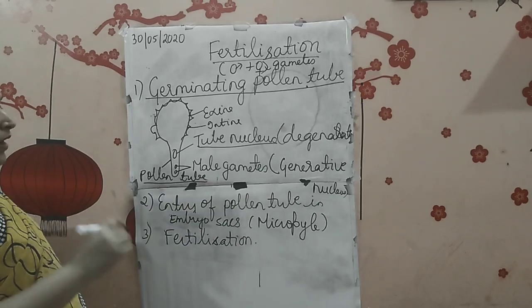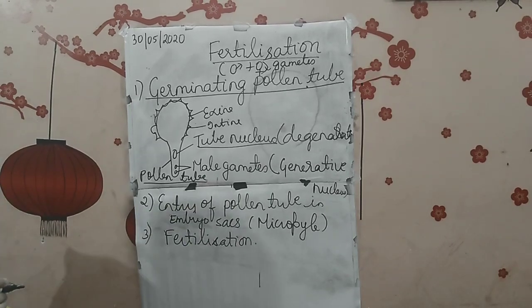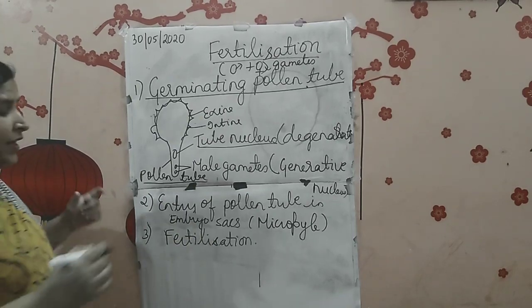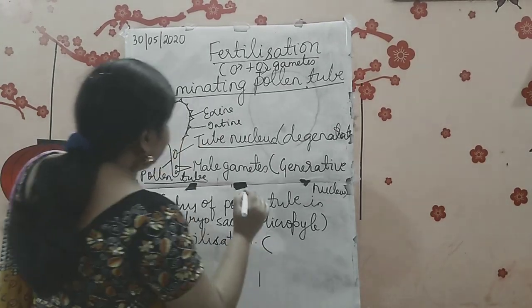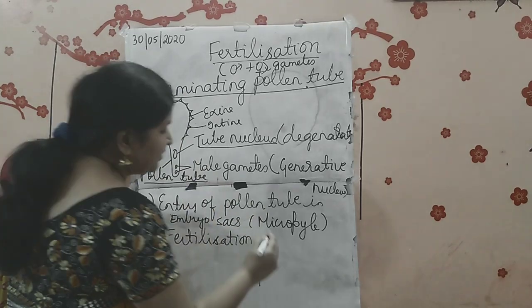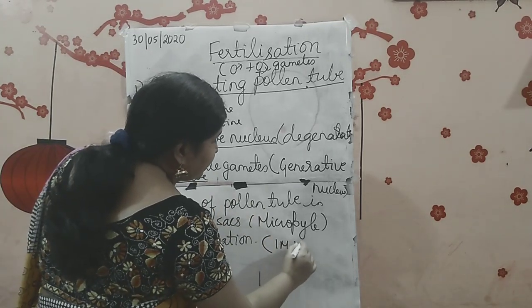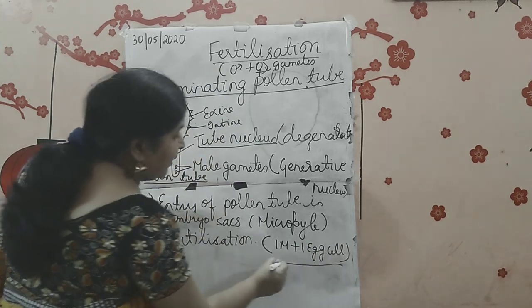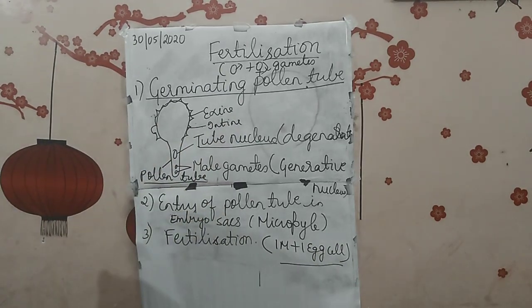Fine. And when the pollen tube is going to enter this particular embryo sac, what will happen? Fertilization. And fertilization means what? Two male gametes were there. One male gamete plus one egg cell. Now you must be thinking, one male gamete has been left out. What happens to that?